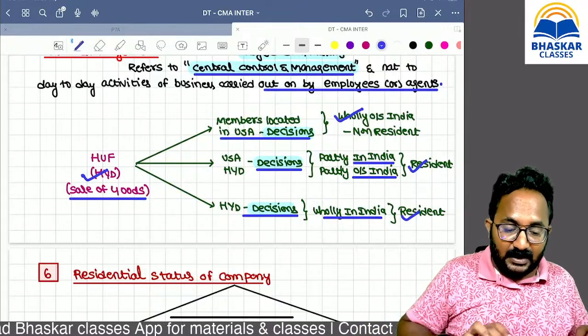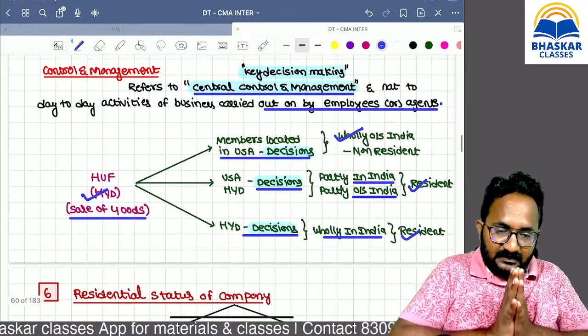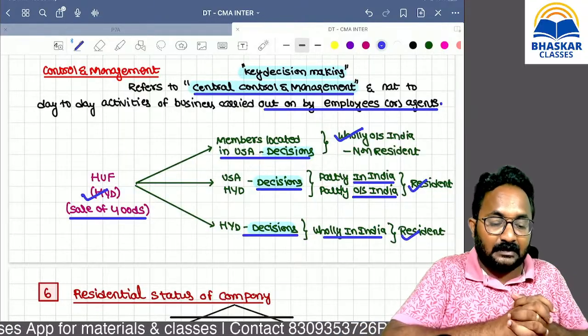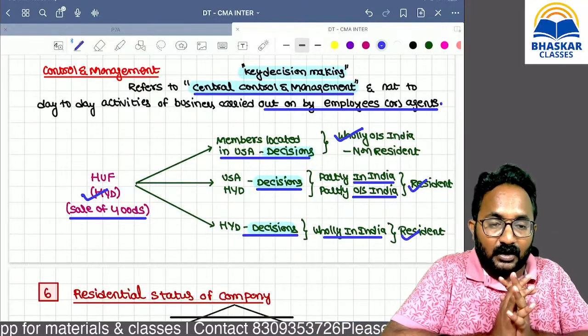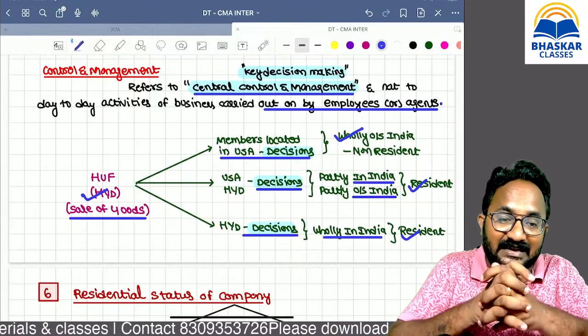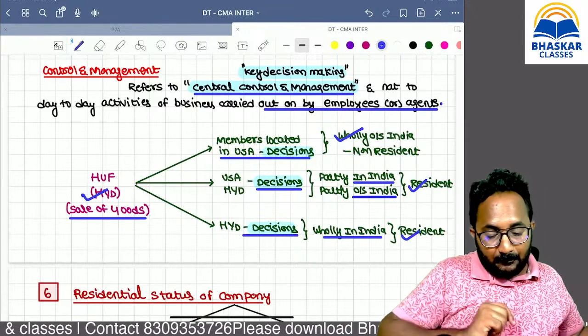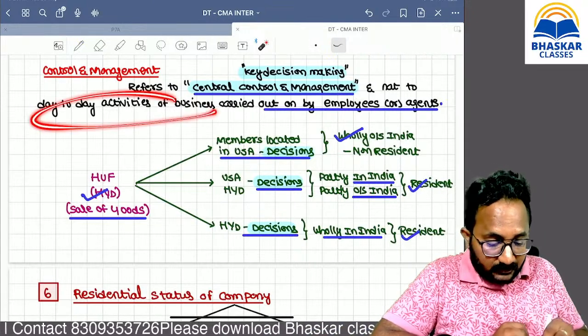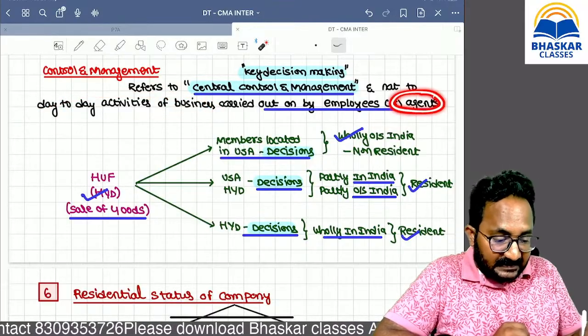Control and management means decision making place. How to do that business, what are the key decisions for that business, the place where those are taken is called control and management, not the employees' or day-to-day working place, not an agent's working place.